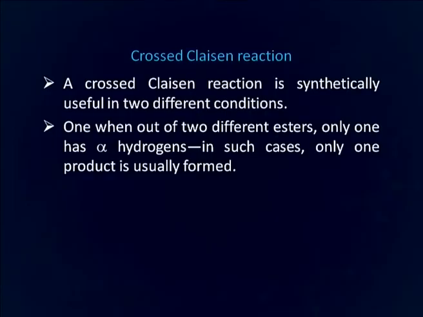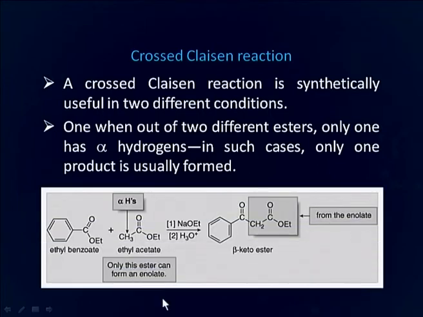A cross Claisen reaction is synthetically useful in two different conditions. One, when out of the two different esters only one has alpha hydrogen, in such cases only one product is formed. For example, in this particular case, this is ethyl benzoate and this is ethyl acetate. Ethyl benzoate does not have any alpha hydrogen, whereas ethyl acetate has, and that is why only one product is formed out of the Claisen reaction of these two esters.